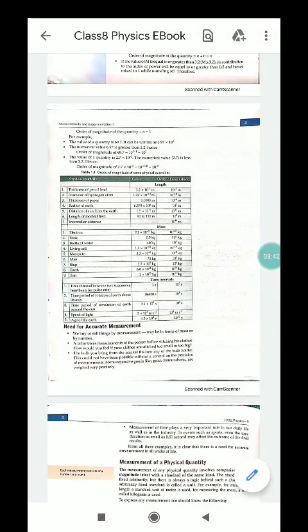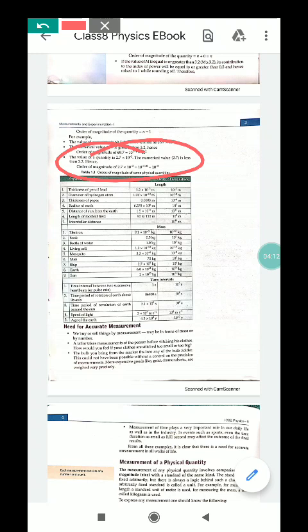Now we will find the order of magnitude of some physical quantities. Physical quantity, value, order of magnitude. Thickness of a pencil. What is the value of the thickness of a pencil? 1.2 times 10 to the power minus 3 meter. What is the order of magnitude? It equals 10 to the power minus 3 meter.